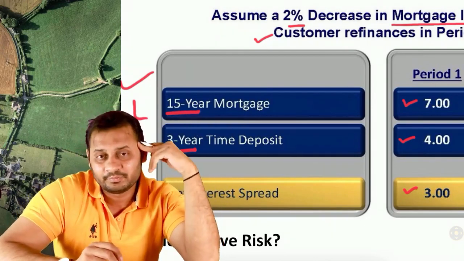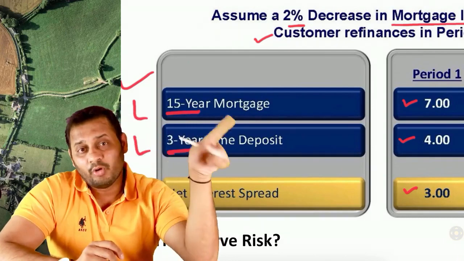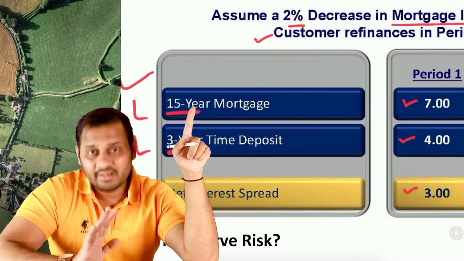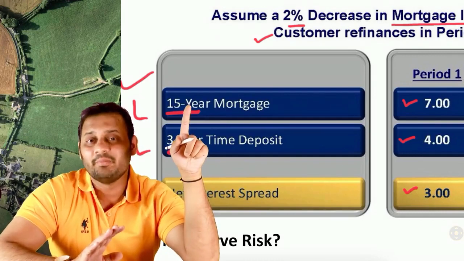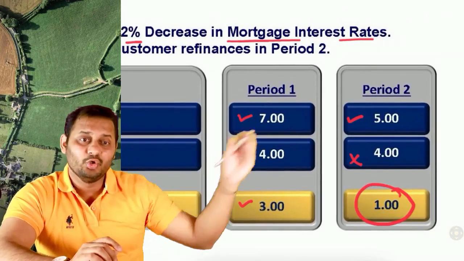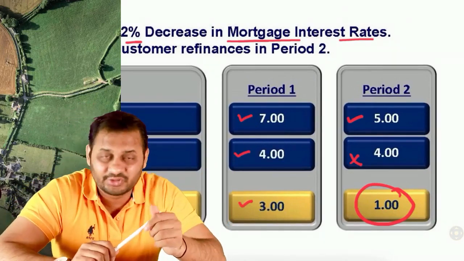What will happen? The borrower who has taken money from you will repay the entire amount. This is called prepayment, and will borrow again at a lower interest rate because the interest rates are lower.